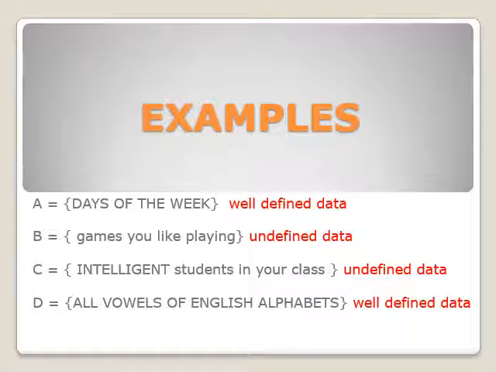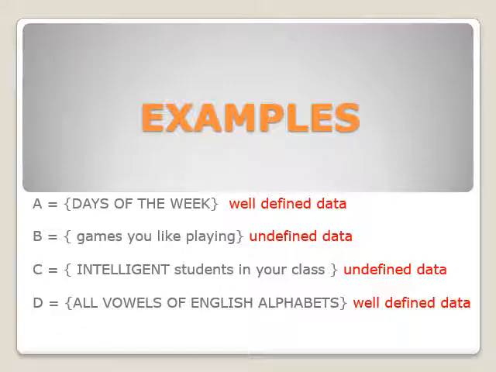Now see the example of well-defined or undefined data. Set A, days of the week. The days of the week always remain the same for all of us, so we can define it in set form. Therefore, this data will be well-defined data. Set B, games you like to play. This is undefined data. Why is it undefined? Because different persons like different games, so the answer would be different. Therefore, this data is undefined data.